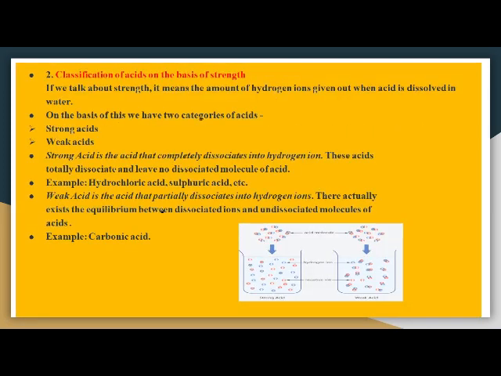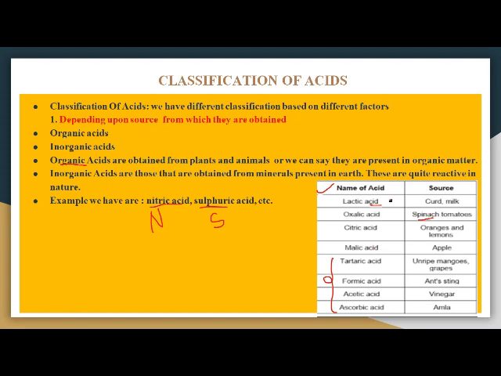Now, the next category we have is acids on the basis of strength. Before going into detail with the topic, let's think of a question. As you already know, acids are sour in taste, correct?